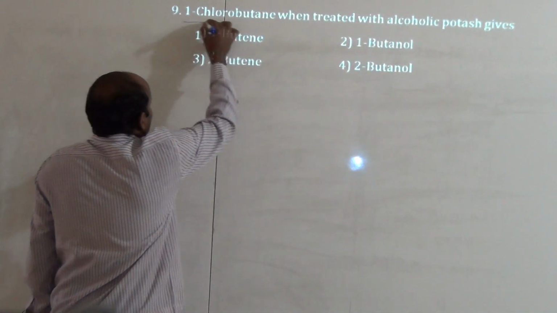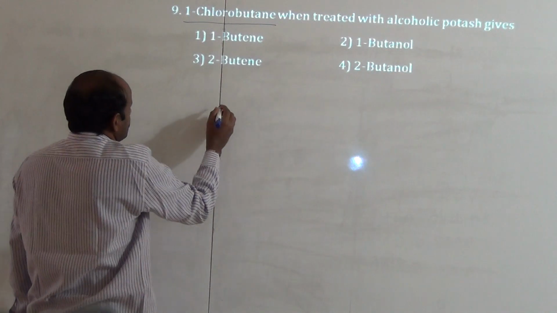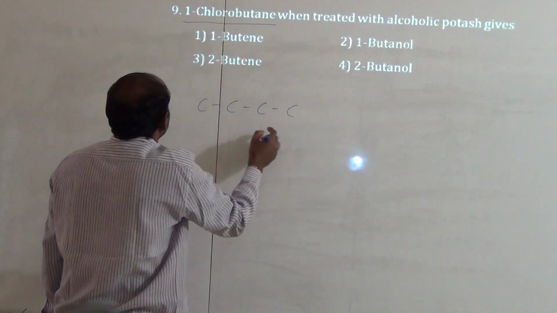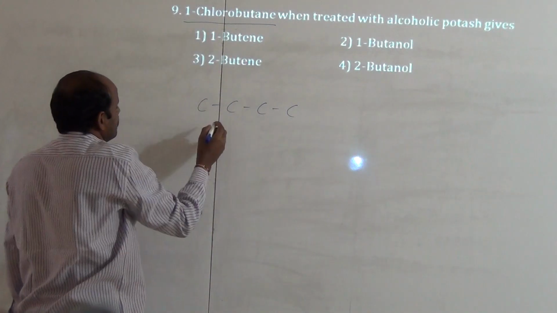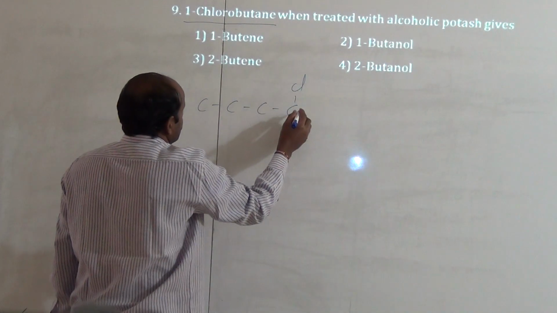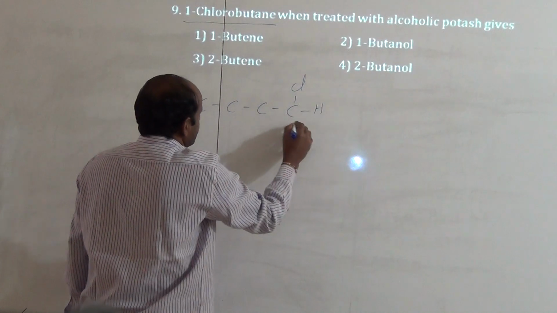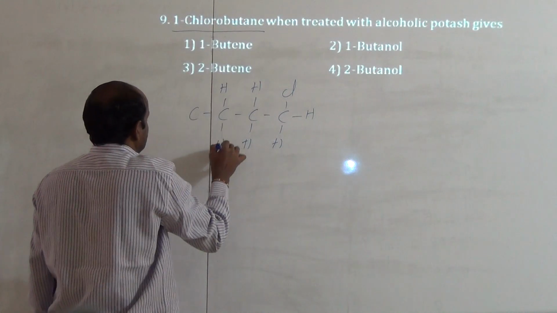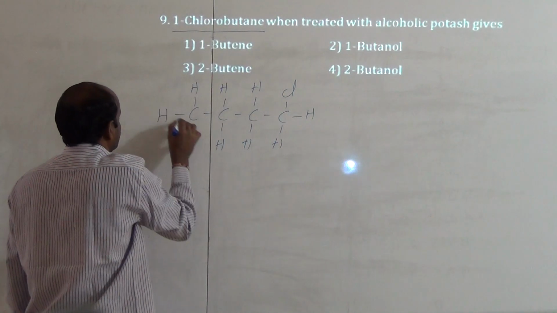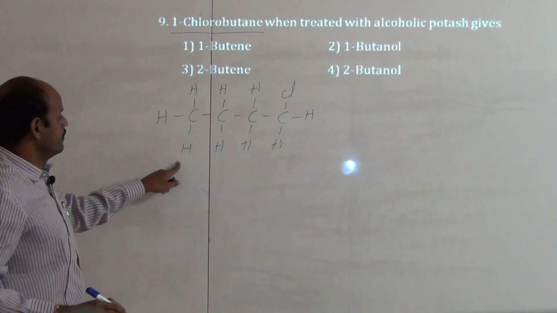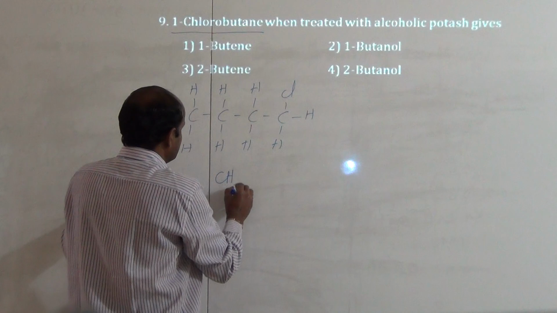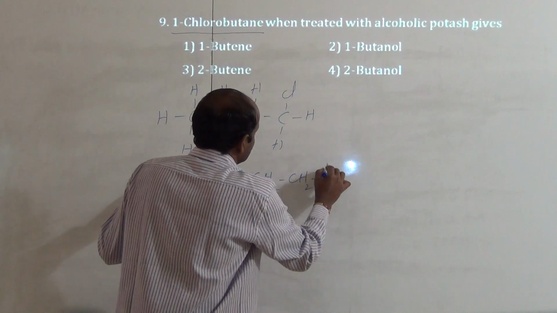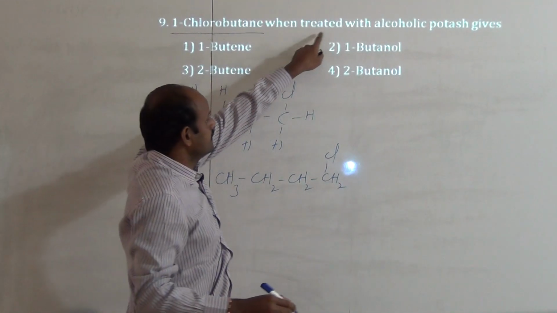So here given is 1-chlorobutane. What is the structural formula of 1-chlorobutane? Butane means how many carbons are there? 4 carbons are there, and the chlorine atom is present on the first carbon, so it is 1-chloro. Then the valency of carbon can be satisfied with hydrogen atoms. So it is 1-chlorobutane, meaning it is CH3, CH2, CH2, CH2, Cl, which is reacted with alcoholic potash.